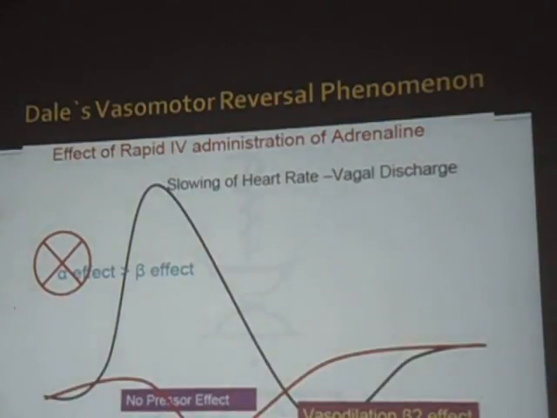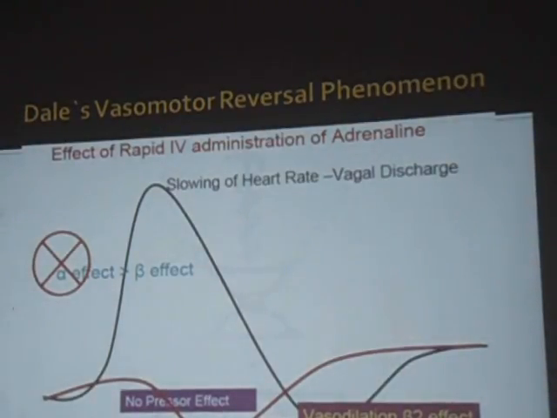So this we discussed, vasomotor reversal of Dale. Here we are showing the action of which drug? Adrenaline. Just remember vasomotor reversal of Dale. They are demonstrating the effect of adrenaline. Just see the black line here. This black line demonstrates the normal response of adrenaline.